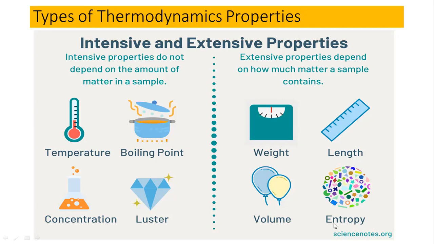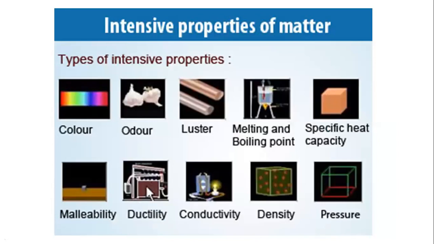Again, entropy is just randomness. If by increasing the matter the entropy is going to increase, this is an extensive property. So it is very important to differentiate between the intensive and the extensive properties. Some of the intensive properties are mentioned over here. You can focus and concentrate on them to decide why these are intensive properties, that means the mass independent properties.